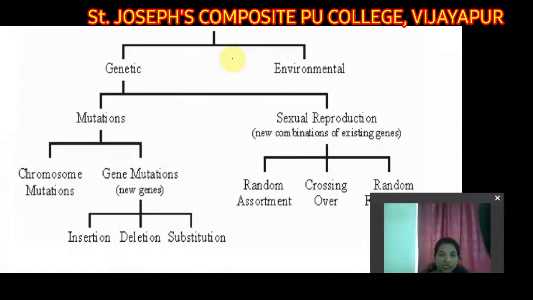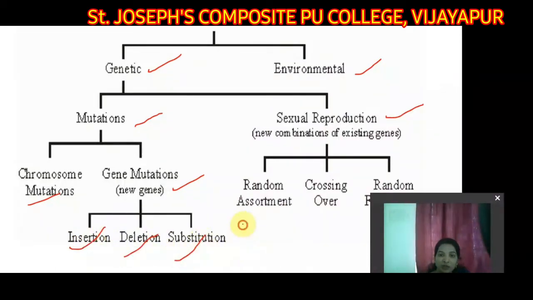Next, variations and their types. Variations may be genetic as well as environmental. Mutations also take place, and also sexual reproduction. Chromosomal mutations are there, gene mutations are there, and insertion, deletion and substitution, random mutation, crossing over. These are all changes that are taking place.